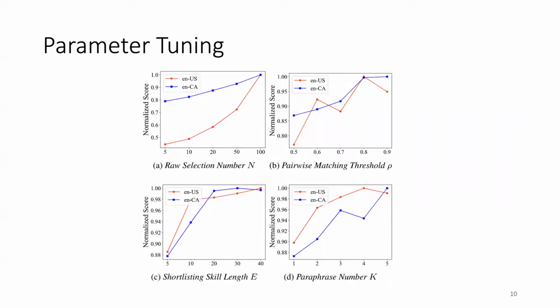In the end, there are also lots of parameters we can tune, such as the role selection number, paraphrase matching threshold, shortlisting skill length, and paraphrase number. We tune those parameters and find that larger values on those parameters overall give better performance in the end. And that's all. Thank you.